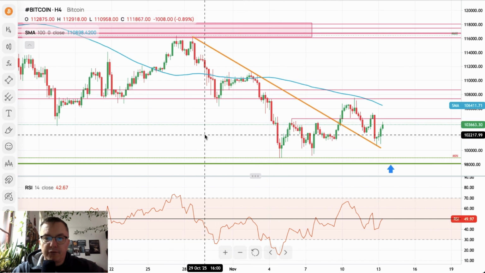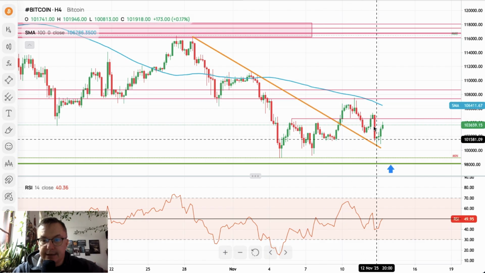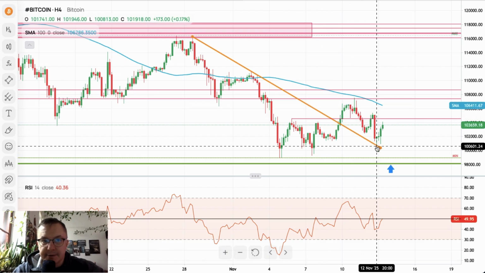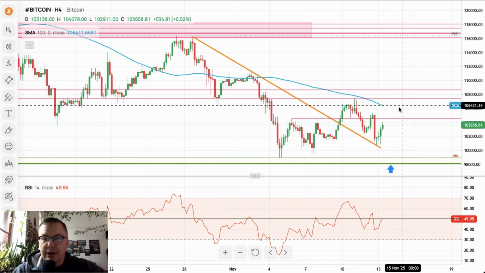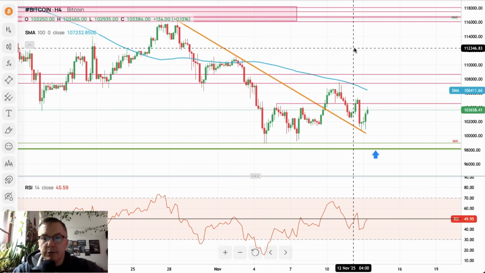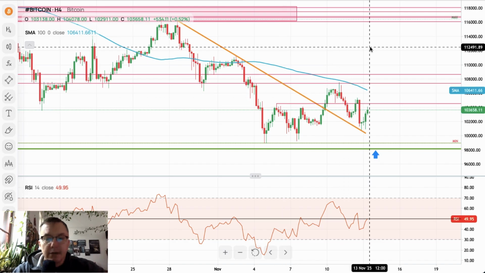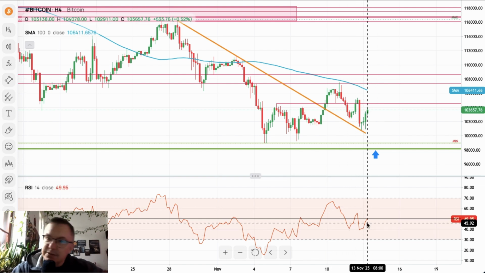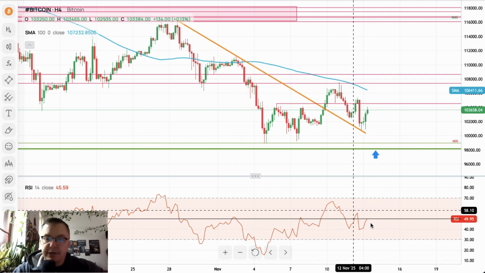Will Bitcoin follow? Very nice line here, trend line, breakout, then test to the pip. Look at this, to the cent, to the point. Very nice test, buying the dip, and now the market is trying to move higher. So these days, will we see a breakout above 104,465 and higher? We will see, but with that kind of momentum, it's not that obvious anymore, because we are hovering around the level of 50, up and down.